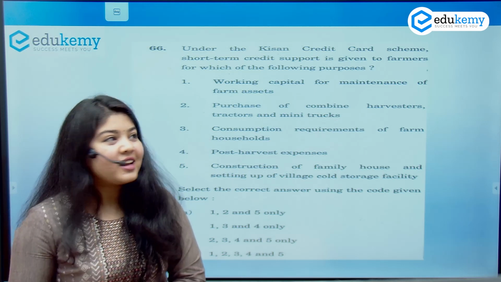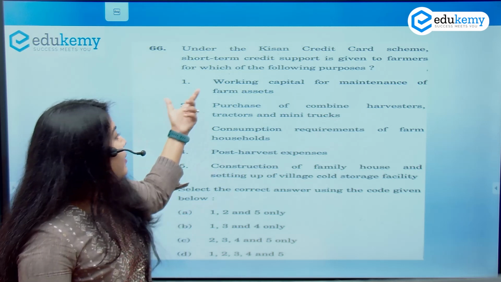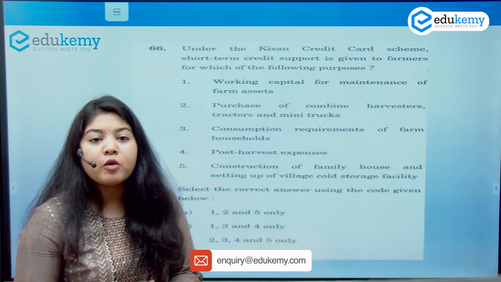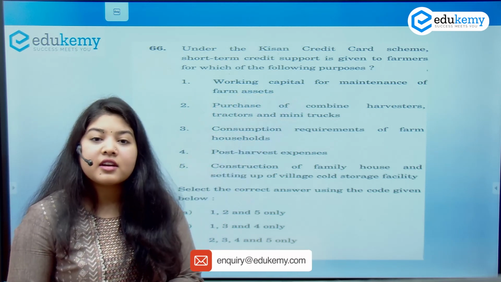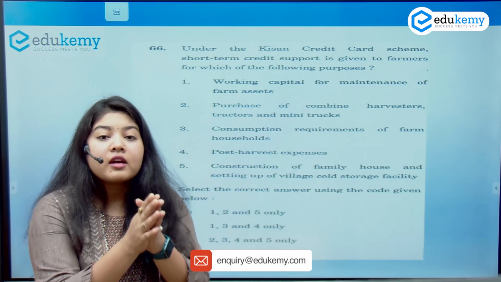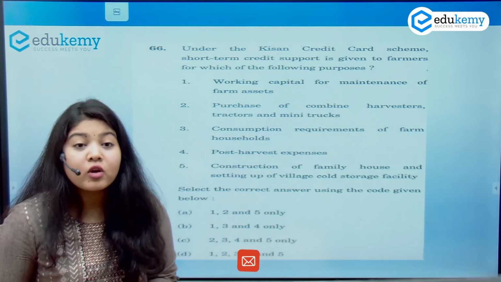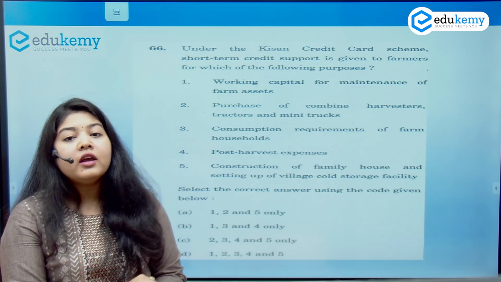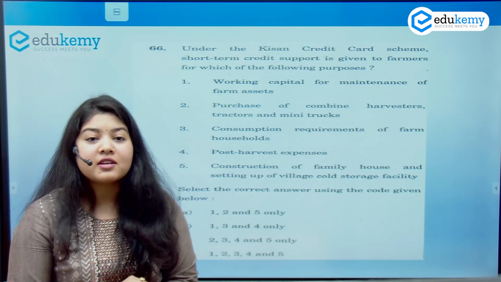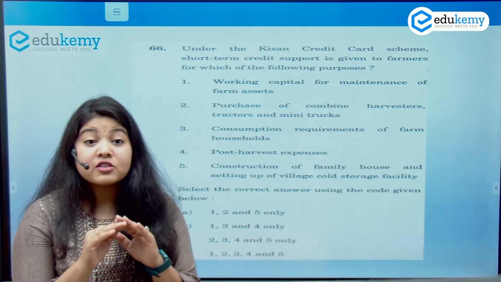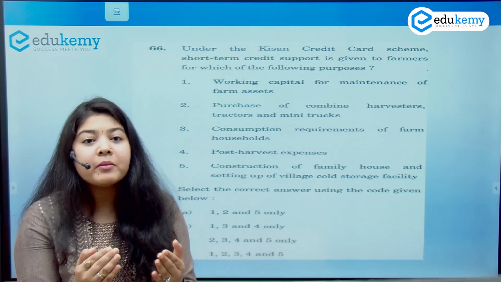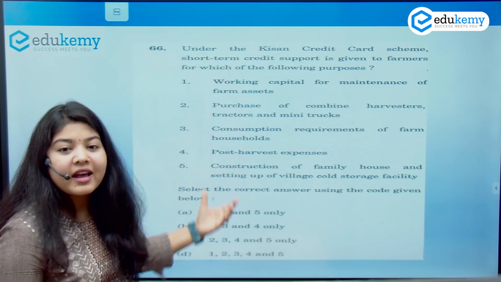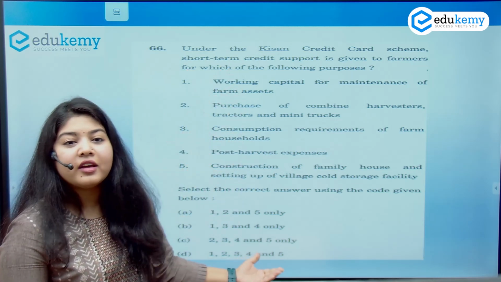The first area is covered here: giving capital for farm assets, buying harvesters, tractors, etc. Then the consumption requirements of the household, the post harvest expenses, and the construction of family houses, etc. As we have discussed, it is a comprehensive credit requirement scheme. All these areas will be covered under it, and the answer will be D, 1, 2, 3 and 4.